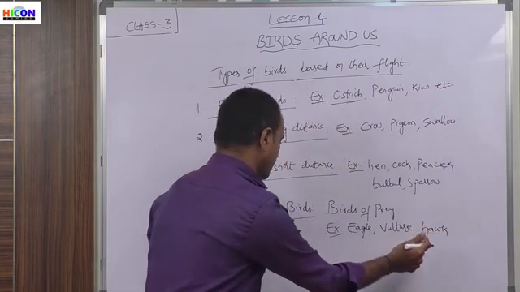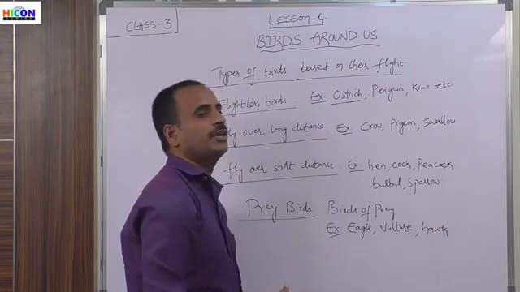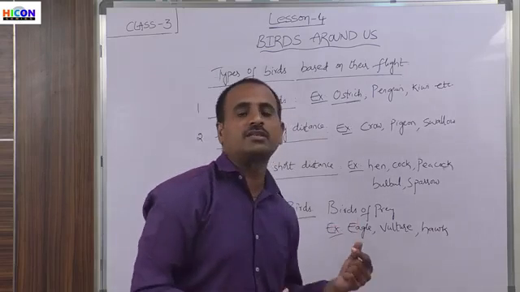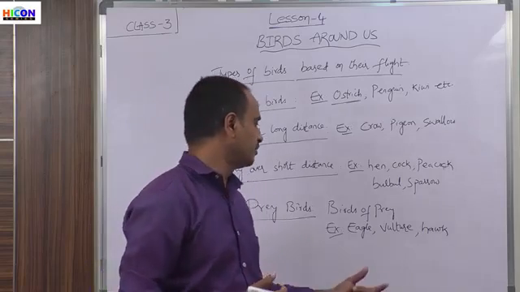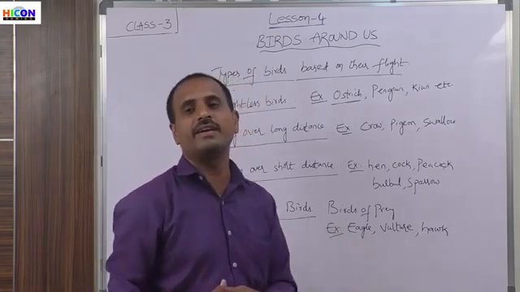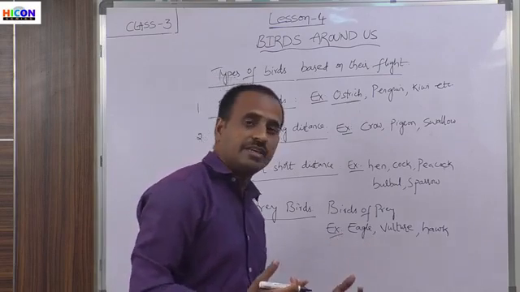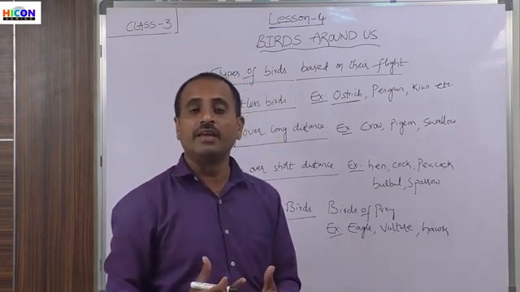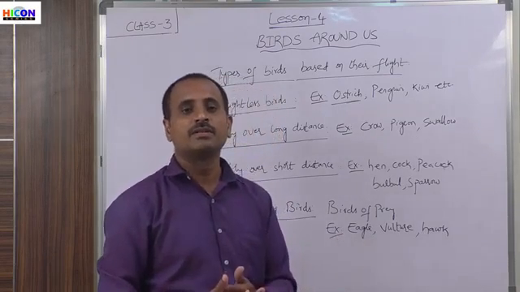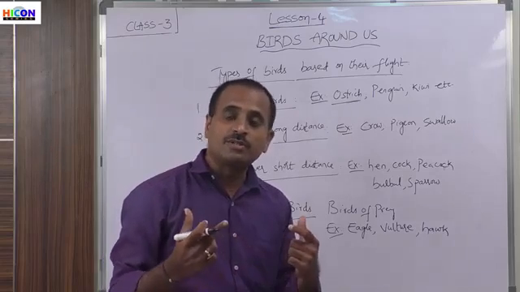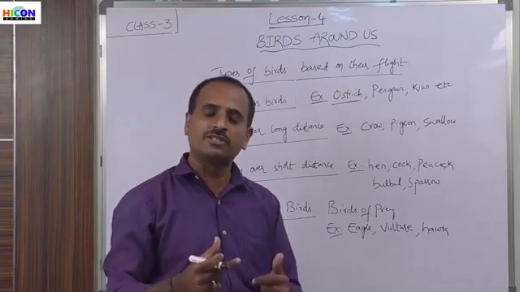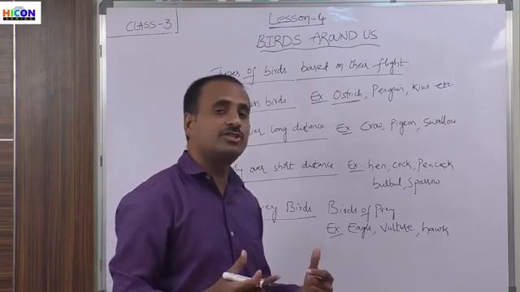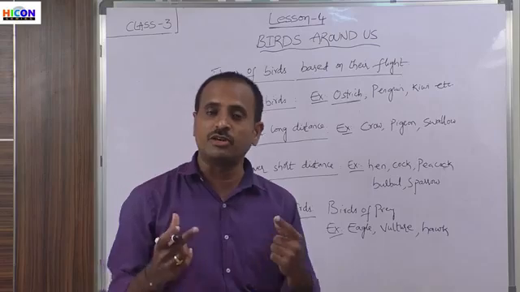So children, these are some examples of prey birds. These birds can fly to great heights and their vision is very sharp. They can even observe their prey over larger distances, that means from larger heights also. So they have such sharp vision and sharp eyes.